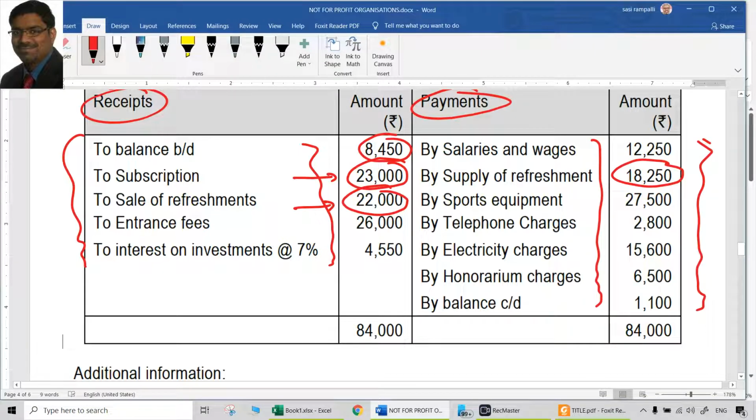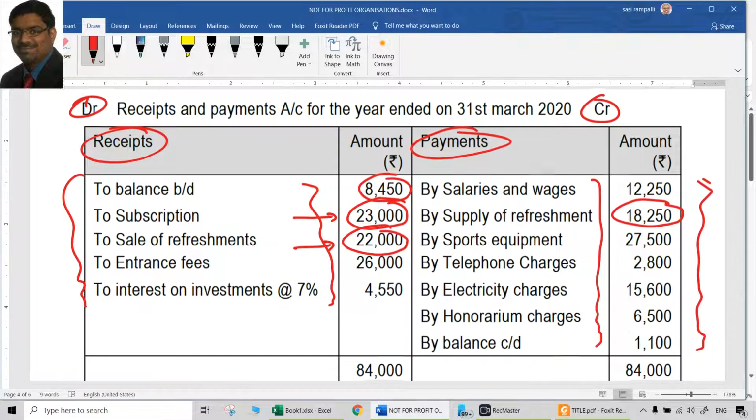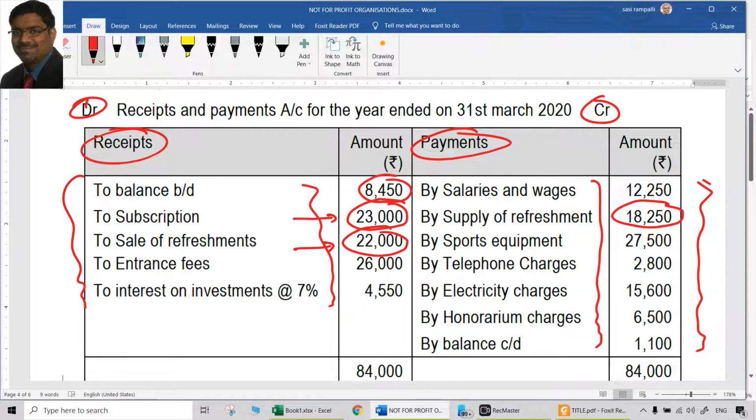And for that matter, any institution like ICAI also will prepare the income and expenditure account, receipts and payments account, and balance sheet. That is also a not-for-profit organization. So if they conduct a seminar, for example, they will not just show the income from seminar separately and expenses of seminar separately. They will show the net result of that seminar. Is that a plus or minus? That is a better way of presentation, so that the members can understand what actually happened about that particular event.